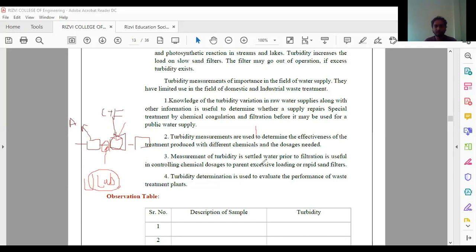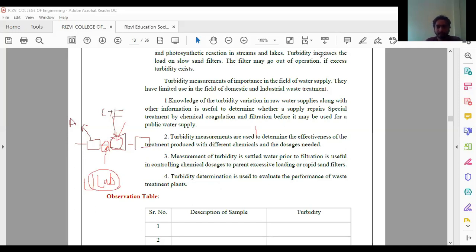So it is important to make sure the turbidity is removed in the coagulation flocculation unit. Next, turbidity is also used to evaluate the performance of wastewater treatment plants, which is also a concern of our environmental engineering, and we will see it in detail.